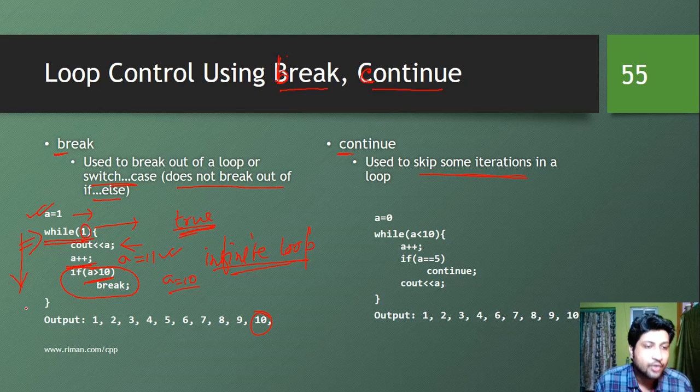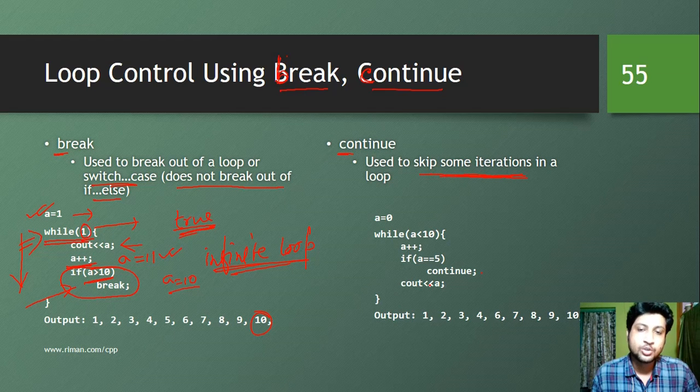So this is how we can break out of a loop, or out of an infinite loop, using a break statement. Not necessarily whenever you use a break statement do you have an infinite loop. You may have some other conditions to break out of the loop as well. So this is how break works. In case of continue, it is used to skip some iteration. Whenever you put a continue, the rest of the statements inside the body of the loop will be ignored and the loop will move into the next iteration.